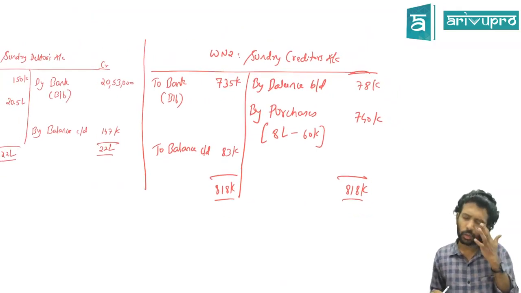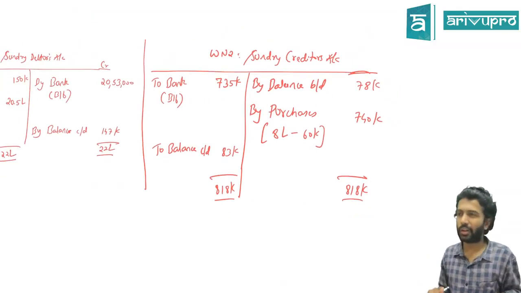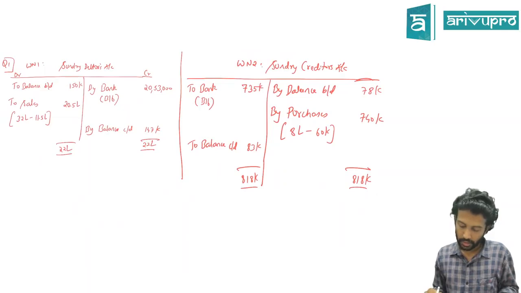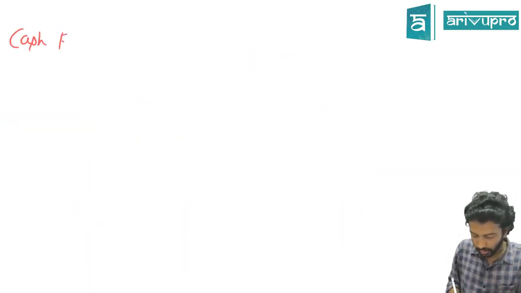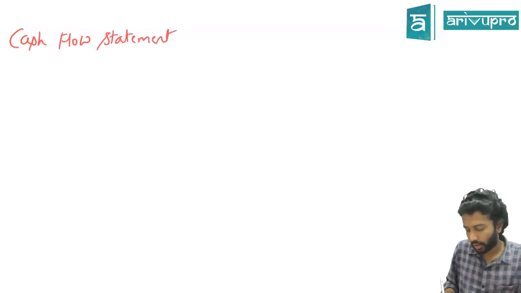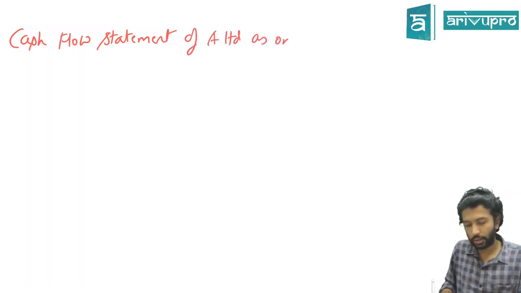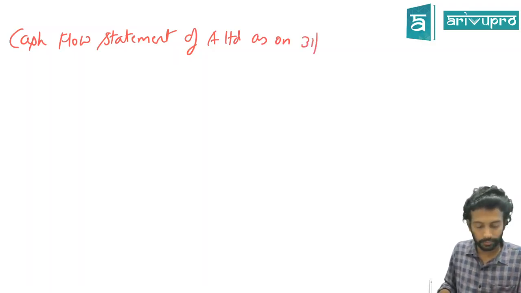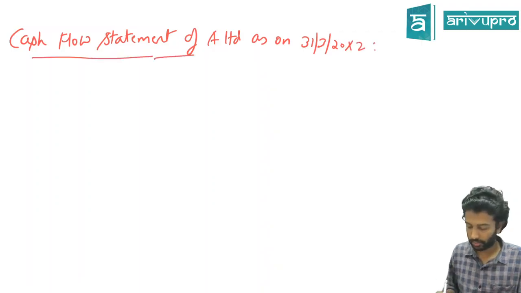Unpaid expense, we got to know that we have repaid 8,000. Working note not necessary. We'll directly bring it in the cash flow statement itself. Can we do the statement? Cash flow statement of which company? Of A Limited, as on which date? No date, they gave none. 31st March 20X2.